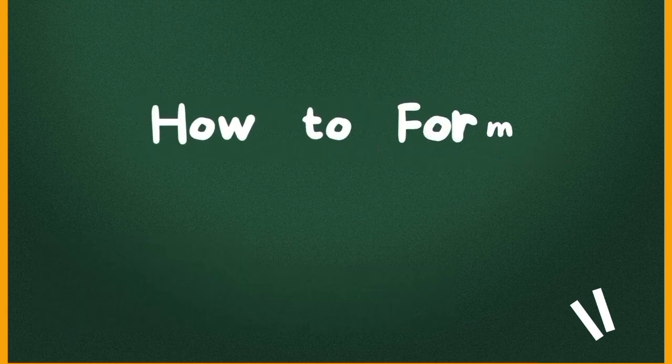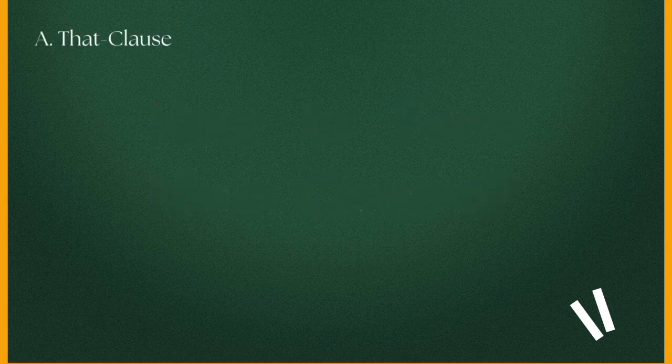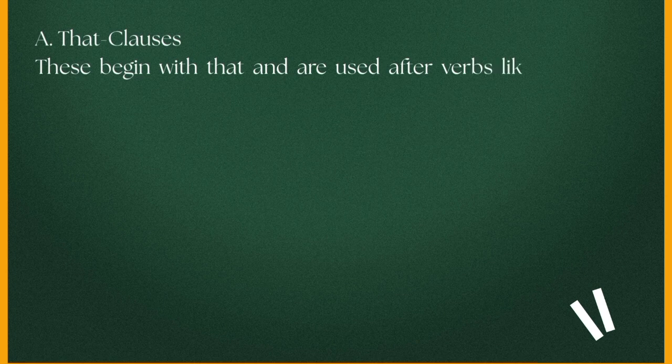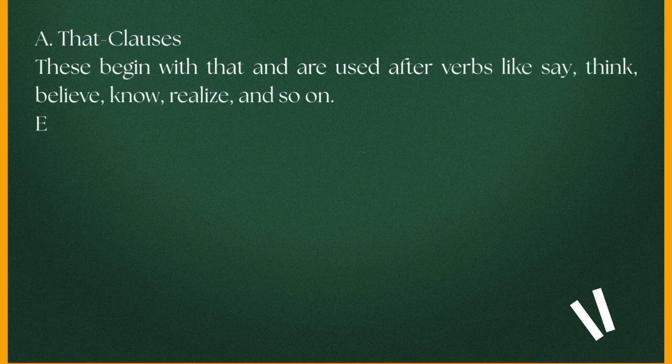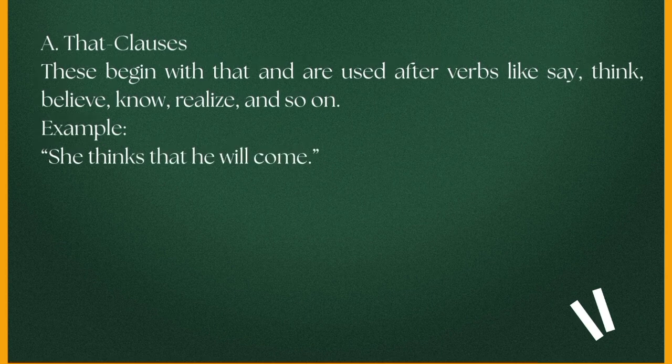And next is how to form noun clauses. So there are three major ways to form noun clauses. First, that clauses. These begin with that and are used after verbs like say, think, believe, know, realize, and so on. For example, "She thinks that he will come." In formal English, that is often omitted.